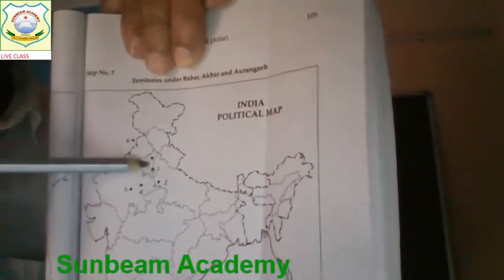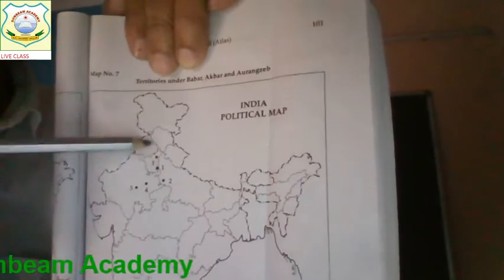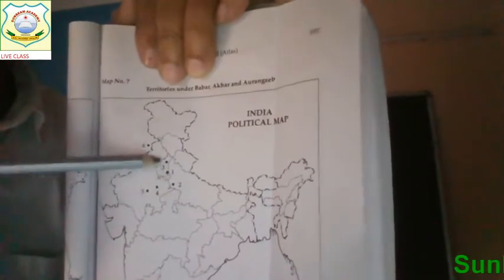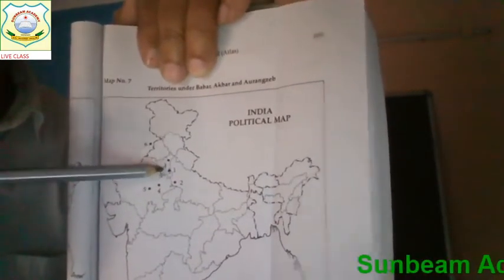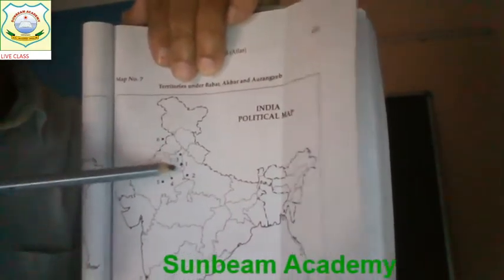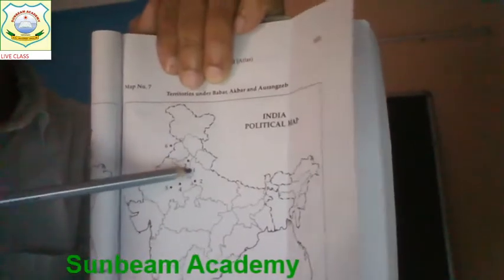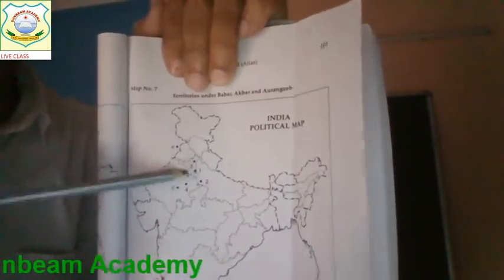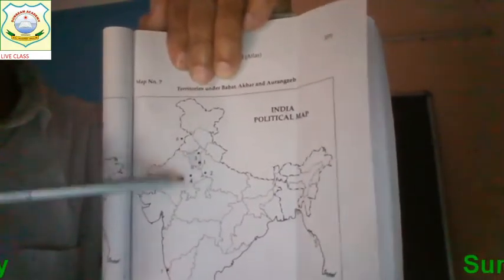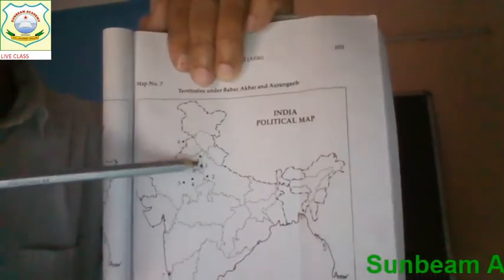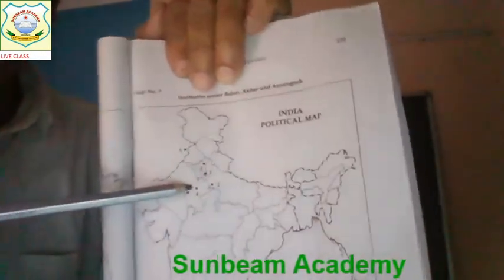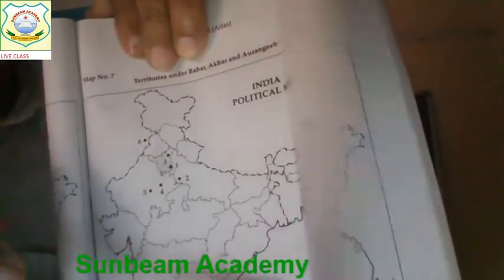Panipat. 3 battles were fought. First battle, Babur and Ibrahim Lodi. Second battle, Akbar and Hemu. Third battle, Ahmad Shah Abdali and the Marathas. 3 prominent battles that decided the fate of India and the fate of the rulers in India. Understand? So this is Panipat. It is situated in Haryana. Understand?